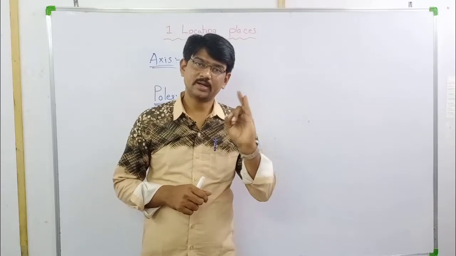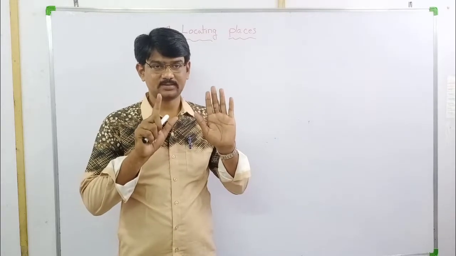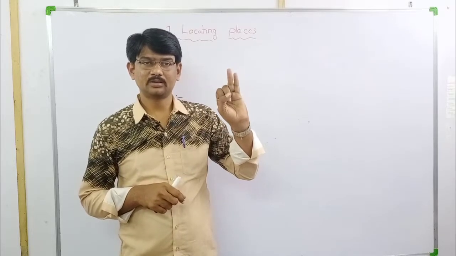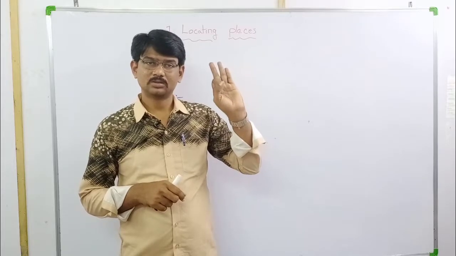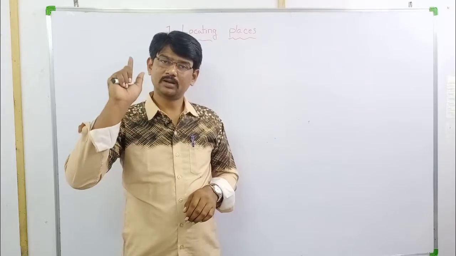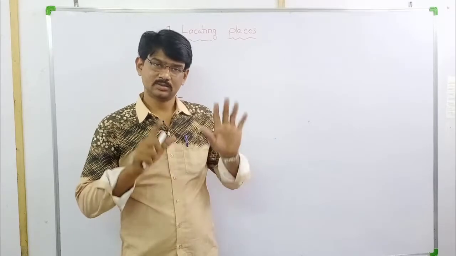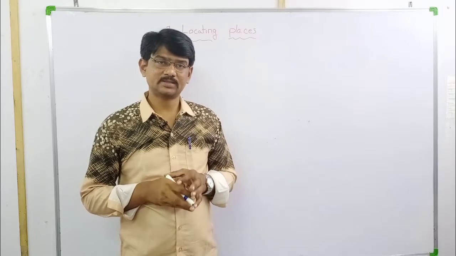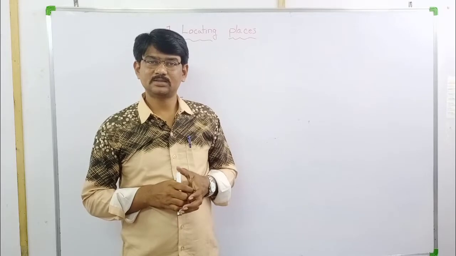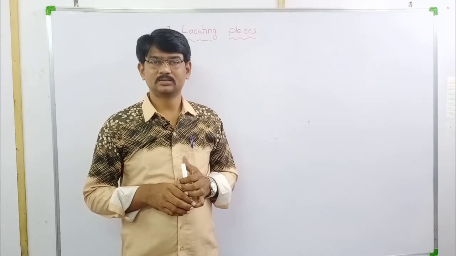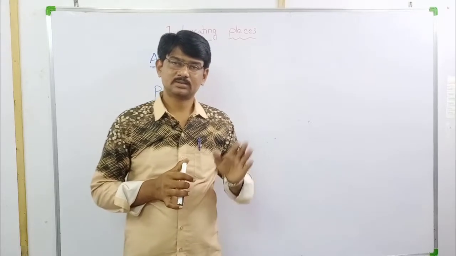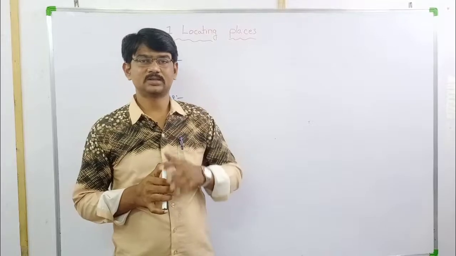How many continents are there? 7 continents. What are they? Asia, Africa, North America, South America, Europe, Antarctica and Australia. Which is the biggest continent on the earth? Asia. Which is the smallest continent on the earth? Australia. Yes.